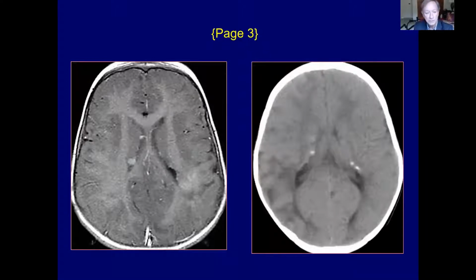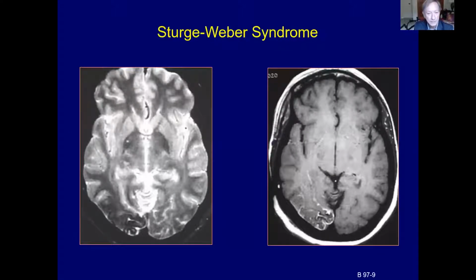So tuberous sclerosis. And this one, a classic case of Sturge-Weber syndrome, angiomatosis resulting in atrophy of the occipital lobe on the right side. And the gradient echo image shows some pial siderosis, some related hemorrhage in that occipital lobe. And then with contrast, enhancement of the leptomeningeal angiomatosis associated with the Sturge-Weber syndrome.